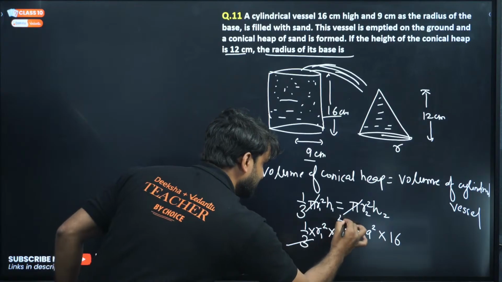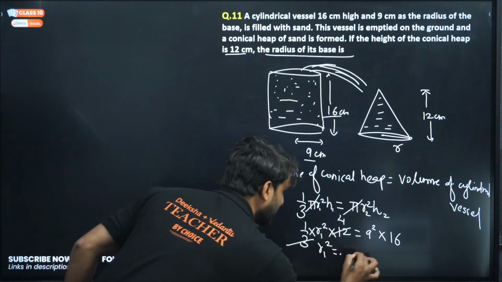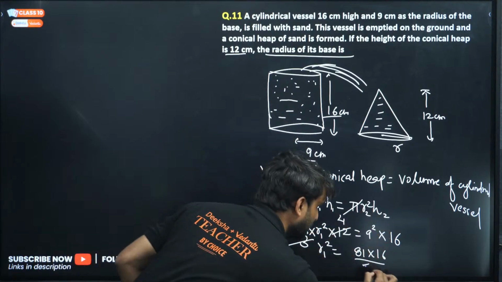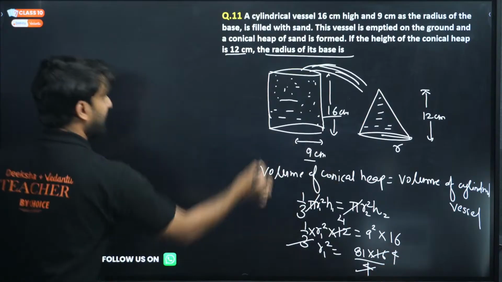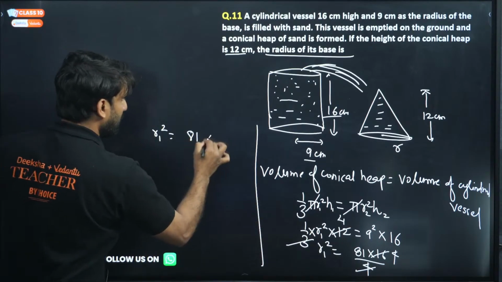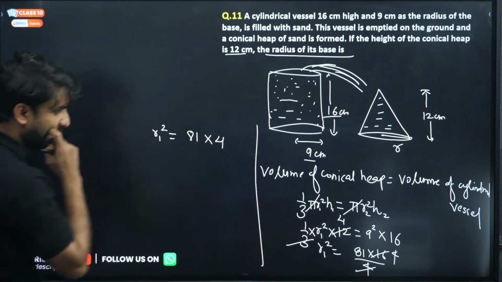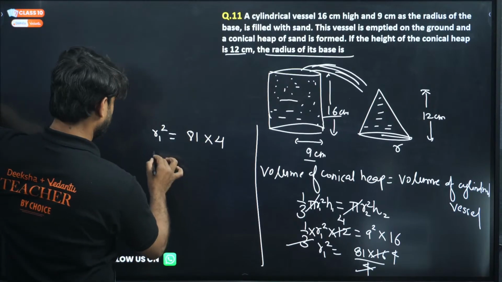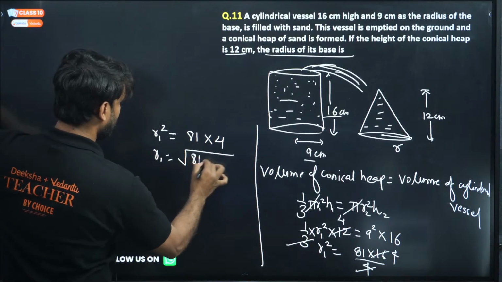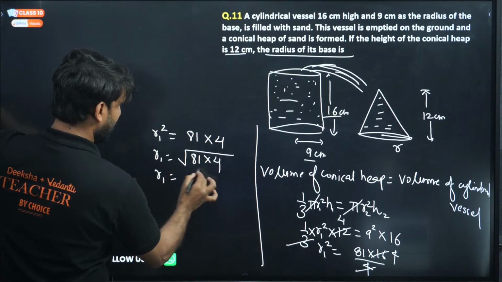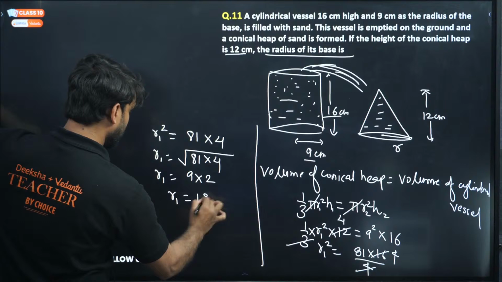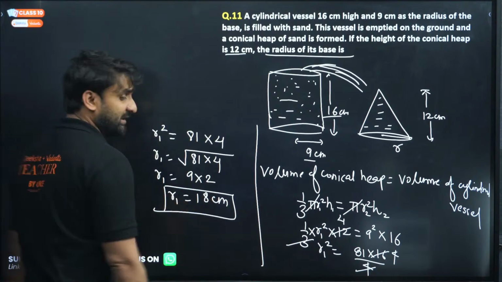3 will cancel this 12, 3 4 ja. So r1 square will be 9 square, which is 81, into 16, and this 4 will go to that side, and 4 will cancel this 16. So we are getting here r1 square is equal to 81 into 4. Okay, so r1 is equal to under root 81 into 4. So root of 81 is 9, and root of 4 is 2. So r1 is equal to 18 centimeter. So the radius of the cone is 18 centimeter.